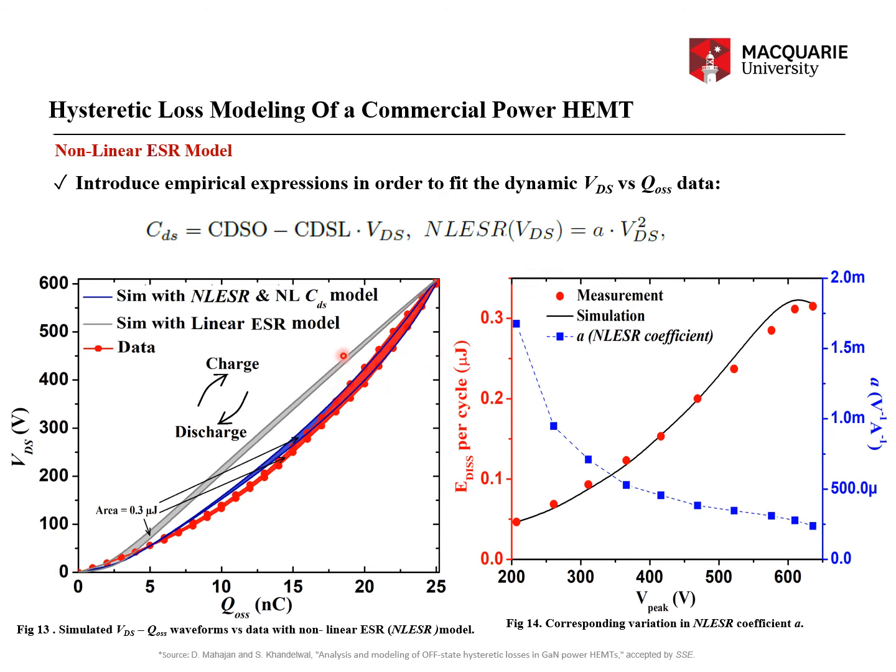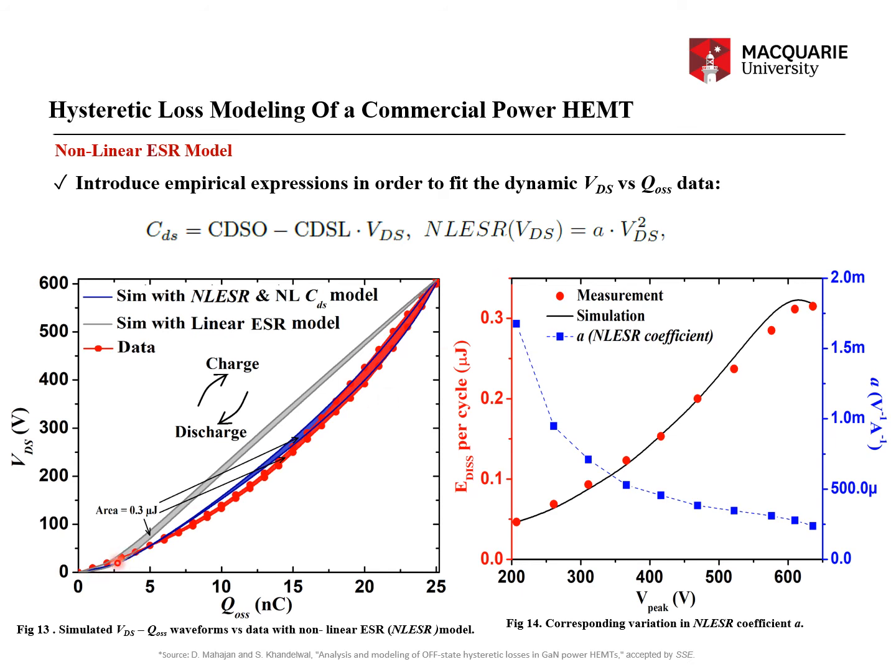If I introduce it like that, what I saw was that the shape of the linear ESR model shifted to a kind of concave shape for charge and discharge. Remember, the charge is the upper trace and the discharge is the lower trace. So I was able to shift the shape to a concave curvature by using this NLESR value.